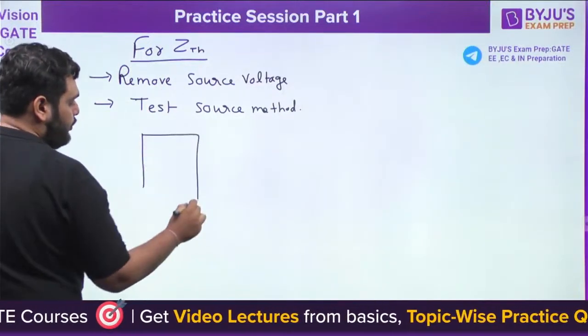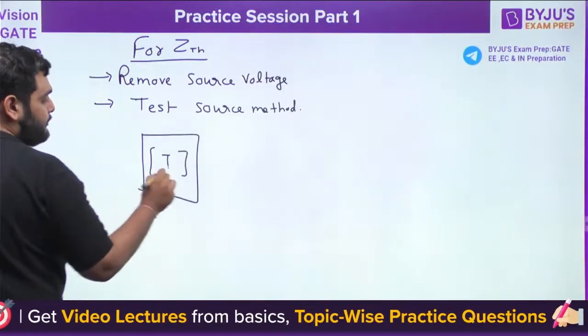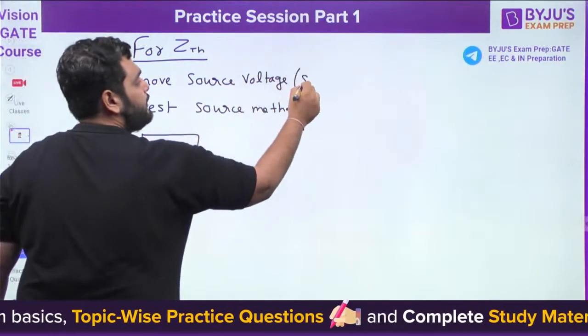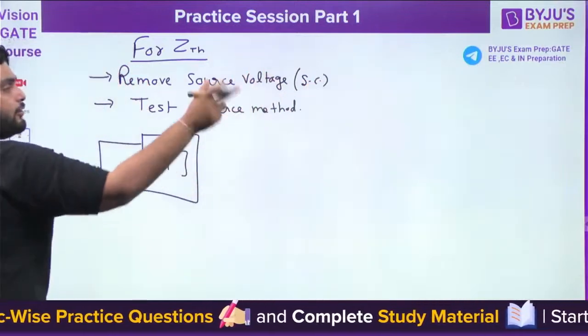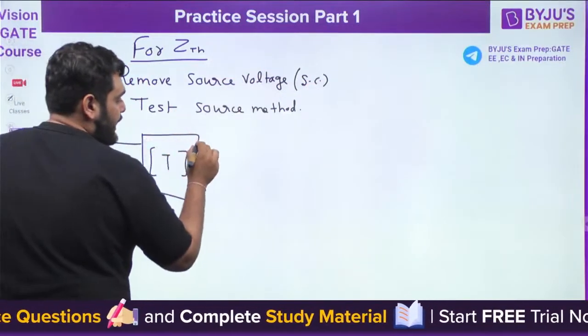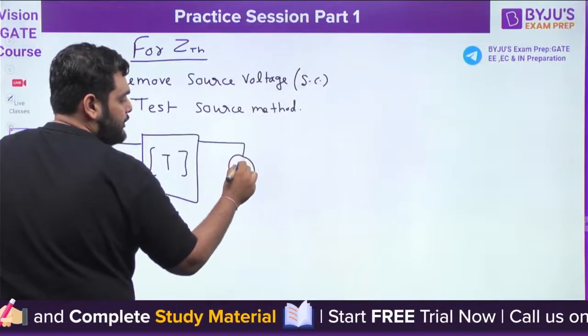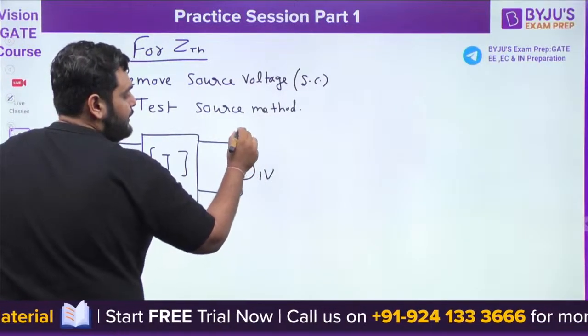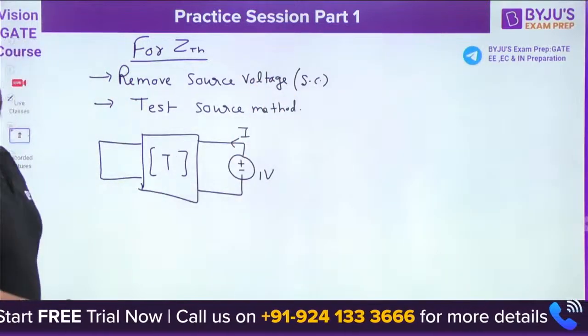So if I remove the source voltage, the network will be like this. Remove means short circuit, remember, short circuit. If you have a current source, that will be open circuit. And here we have applied the test voltage. Let's suppose I am applying plus minus 1 volt, such that the current leaving is equal to I.